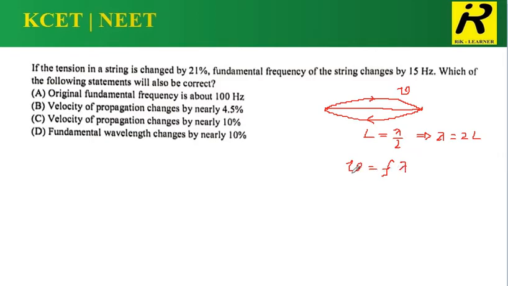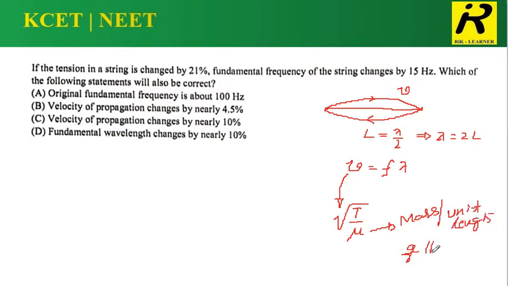And you must know the speed of the wave on the string is given by root of T divided by mu, and this mu is mass per unit length of the string. So finally, how I can write this?